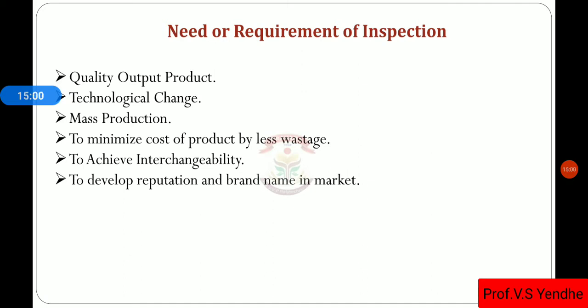If the manufactured products are of good or best quality and accuracy, then it can develop a reputation and brand name for that particular industry in the market. It can be possible only because of proper methods of manufacturing and tools of inspection. So that is why inspection is very important.